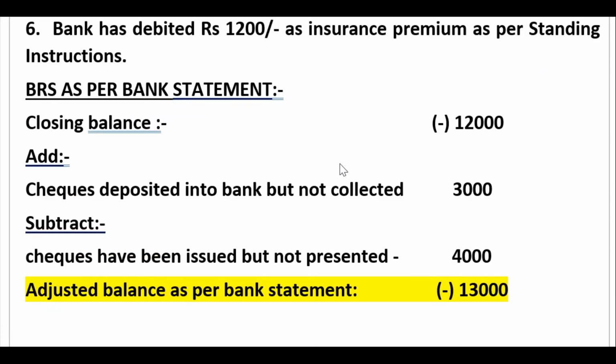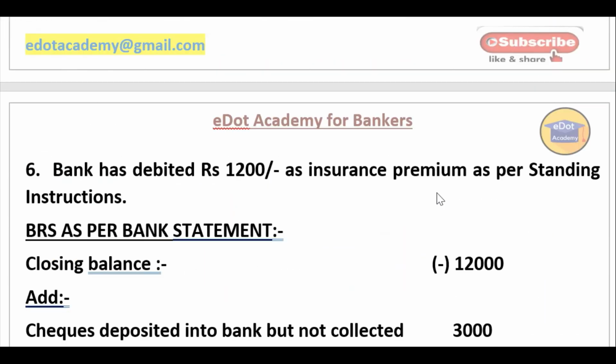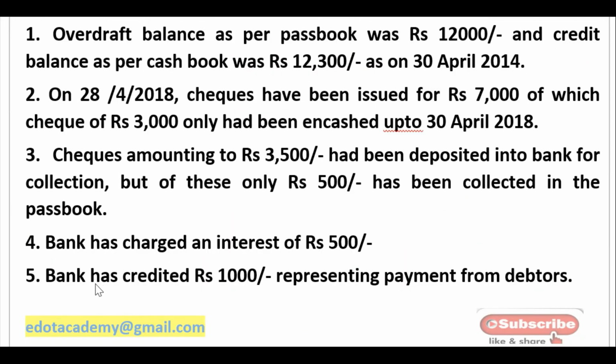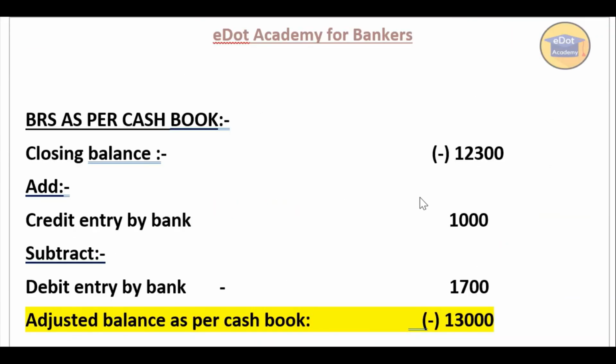One more entry: the bank has credited 1,000 rupees representing payment, so the bank has added. So we have to debit our cash book, and debit means we have to add. So we have to add 1,000 rupees here. Credit entry by the bank, 1,000 rupees, we have added.